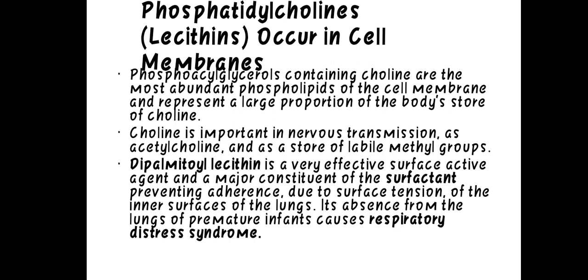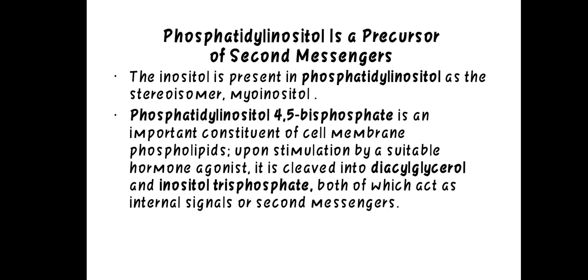Choline is important in nervous transmission as acetylcholine and as a store of labile methyl groups. Dipalmitoyl lecithin is a very effective surface-active agent and a major constituent of the surfactant, preventing adherence due to surface tension of the inner surface of the lungs. Its absence from the lungs of premature infants causes respiratory distress syndrome.